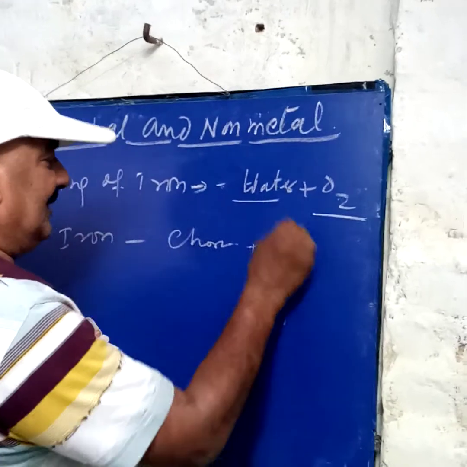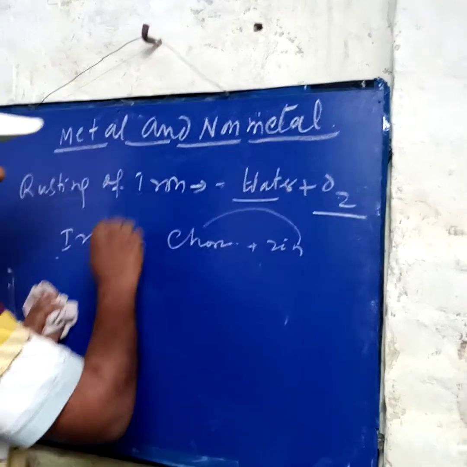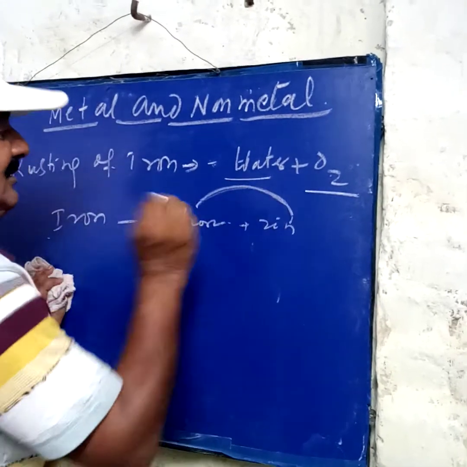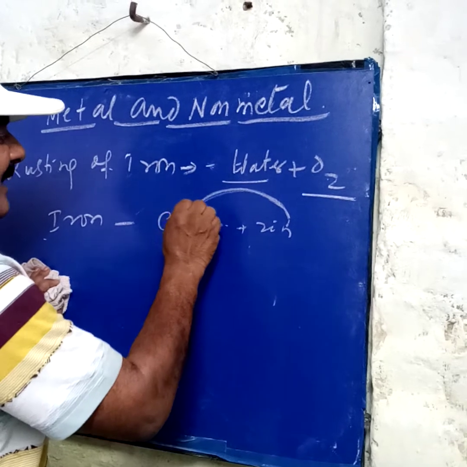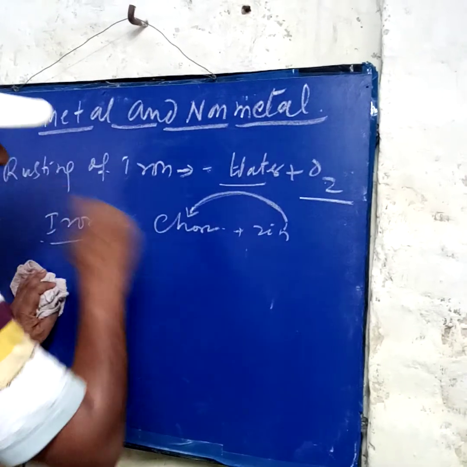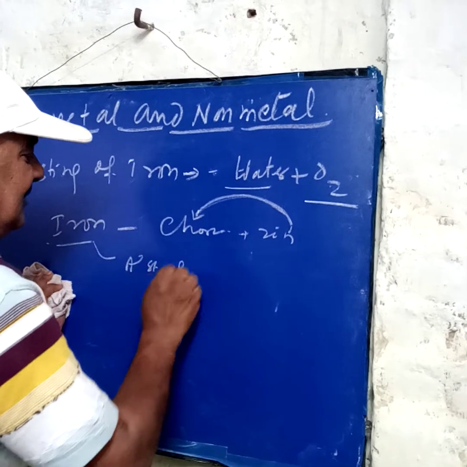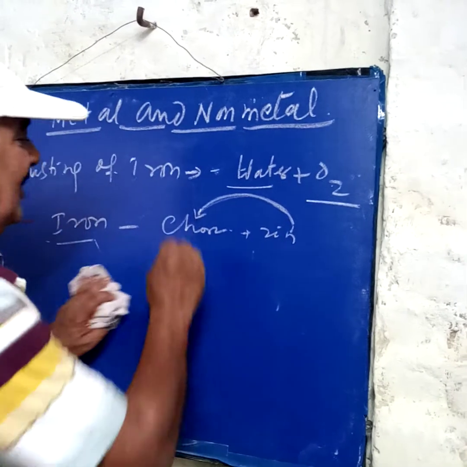We are mixing together. Alloying is a mixture, two or more things mixed together, but it is a mixture, not in a fixed ratio. After that what happened? After mixing, what happened? Iron lost its property and a new thing is made, that is called alloy steel. Steel does not rust easily. That's why alloying is done.